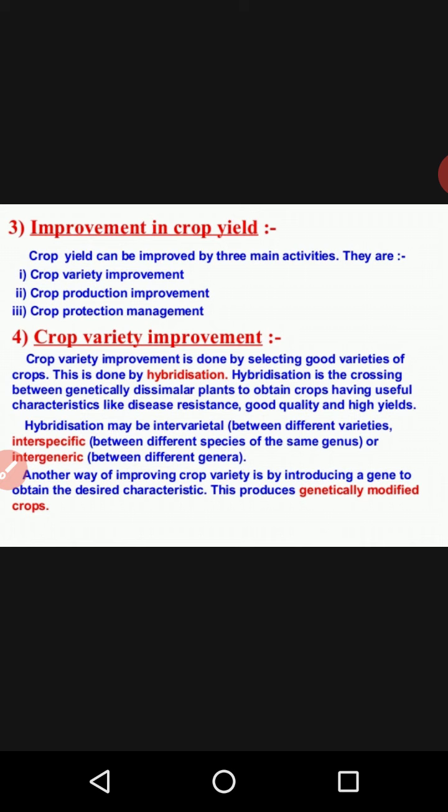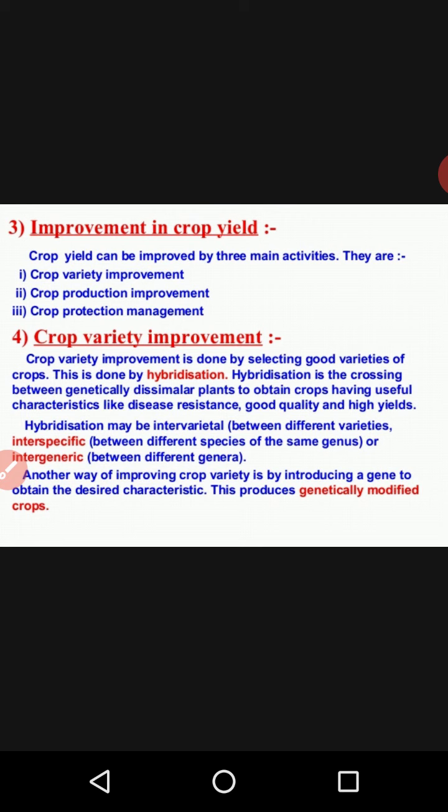And the third is the quality of high yield, the production of high yield quality. High yield quality means what I have already explained: in one time, in one limited area, if we are getting maximum quality production, that is called high yield.